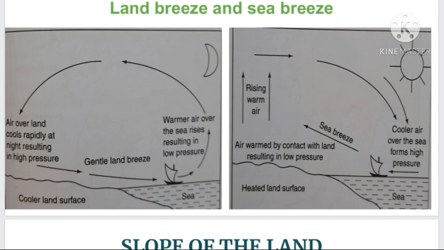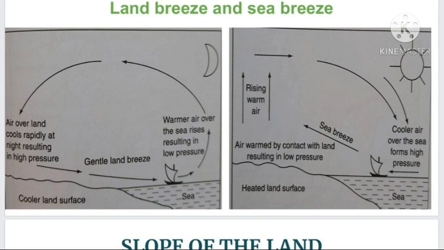In the night time, the opposite happens. At night, the heat energy received by the earth will be completely lost by terrestrial radiation. Air above the land will be cool, but at that time only the sea starts to radiate the energy back to the atmosphere. So the atmosphere over the sea will be warm. Then what happens? Air on the land is cool. Cool air has more pressure. So from the high pressure region, the air will blow towards the low pressure region. It is the land breeze.